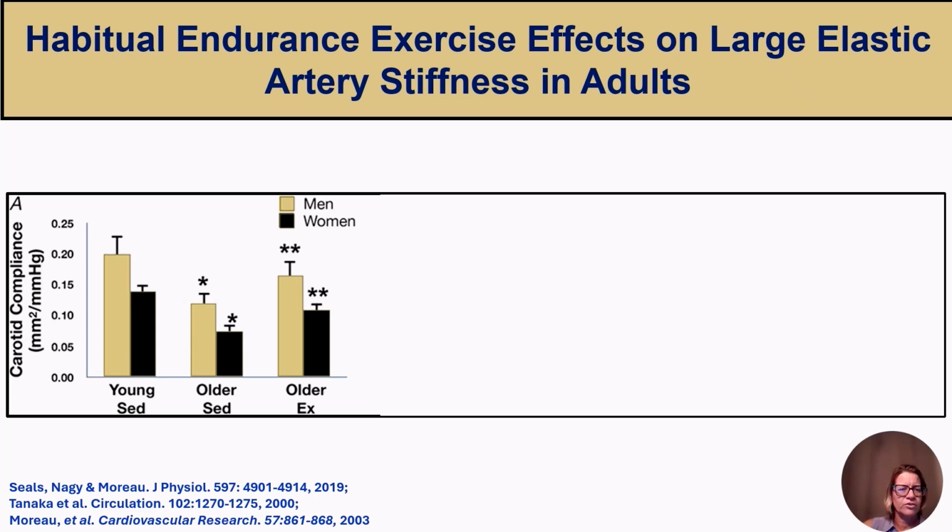Overall, we show that arterial compliance is reduced in the groups of older adults. However, those adults that were highly endurance trained had higher arterial compliance compared to their age-matched sedentary peers.